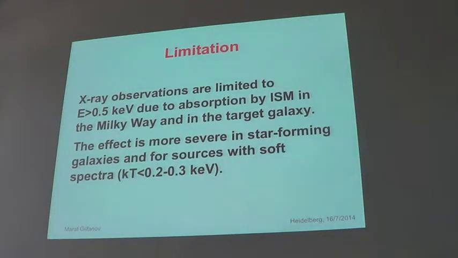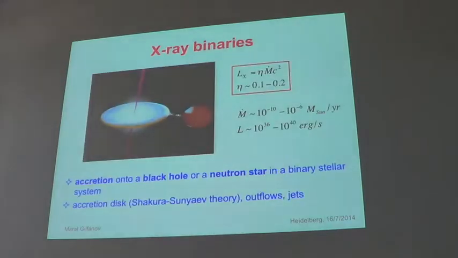There is one significant limitation which some of you may not realize, or maybe you do: because of ISM absorption in our galaxy, and most importantly intrinsic in the target galaxies, we cannot do X-ray observations below roughly half a keV. Sometimes for elliptical galaxies we can get down to maybe a few hundred electron volts. For spiral galaxies, for star-forming galaxies, it's worse because absorbing column densities are larger, and it also depends on the hardness of the source spectrum. But as a rule of thumb, half a keV is how far we can get. This is why all the observed calibrations and scaling relations start at half a keV.